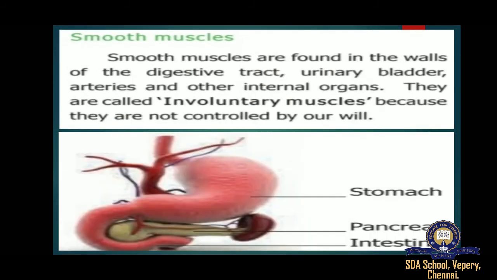Now move on, smooth muscles. These are also called involuntary muscles as they are not under the control of our will. They are found in the visceral organs and so are also known as visceral muscles. They do not have striation when viewed under the microscope like the skeletal muscles, and so they are called smooth muscles. Smooth muscles are found in the digestive system, stomach, lungs, urinary system, and are also found in the blood vessels.